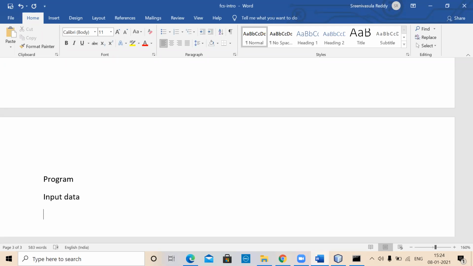These are the various program activities. For all of them, you have to identify the input data on which this program is likely to work. And after that, what is to be done? Do the necessary calculation.